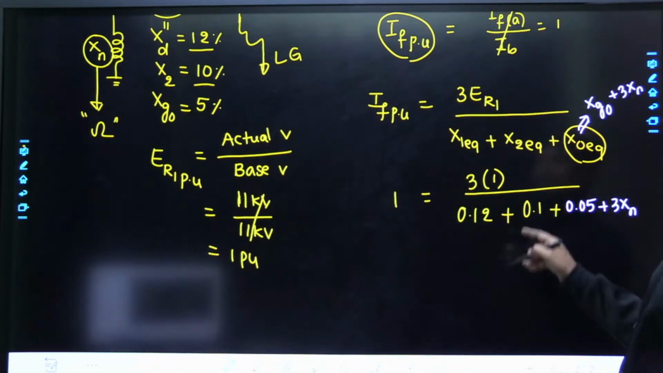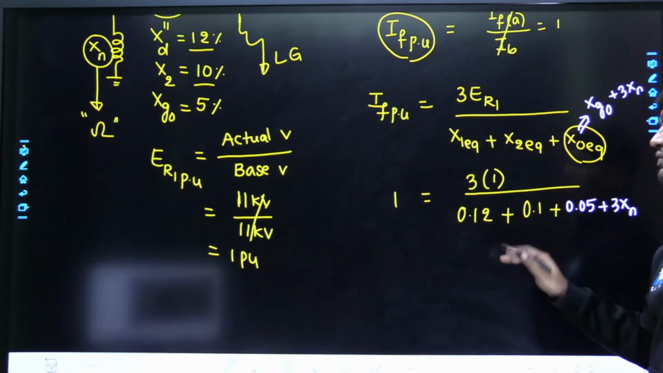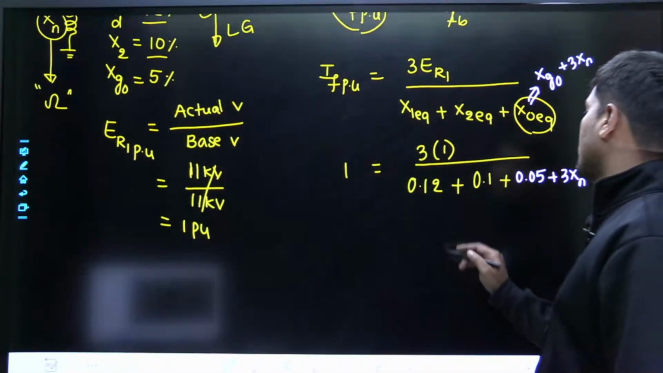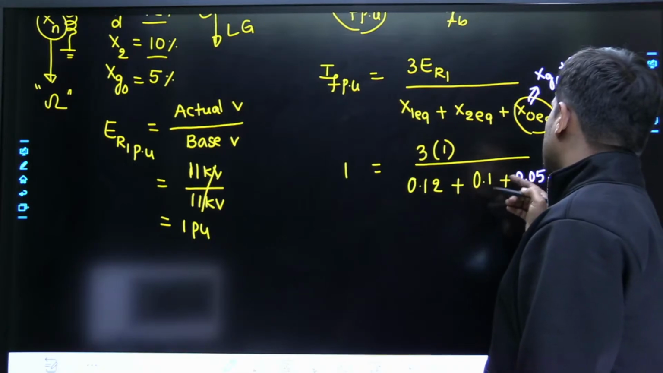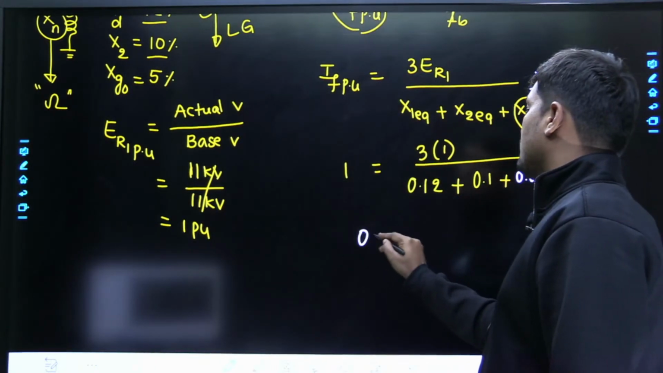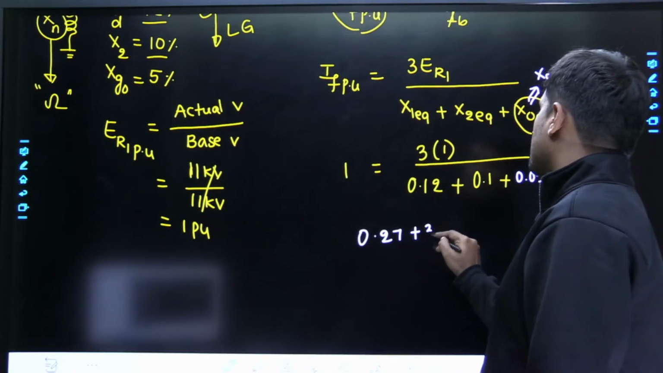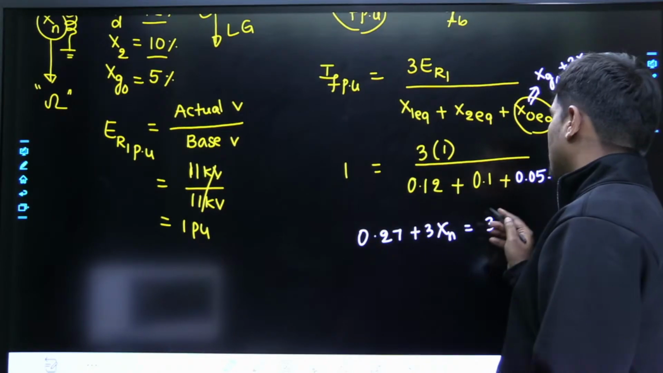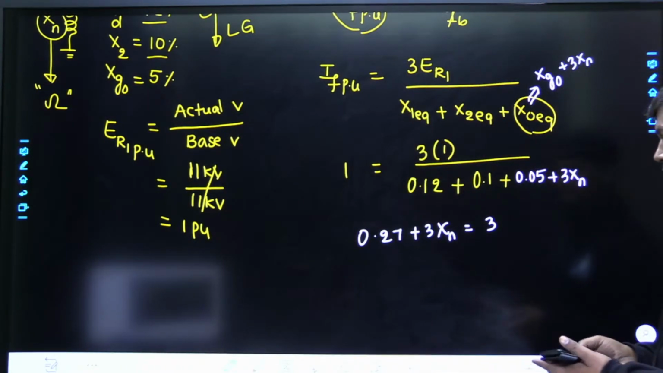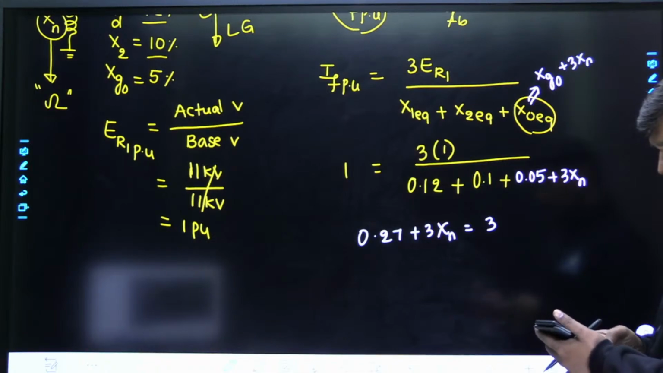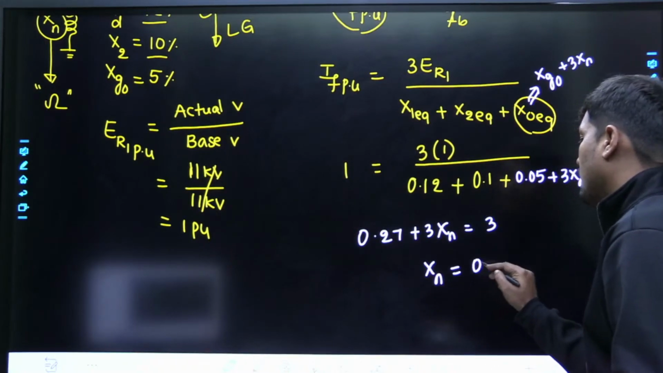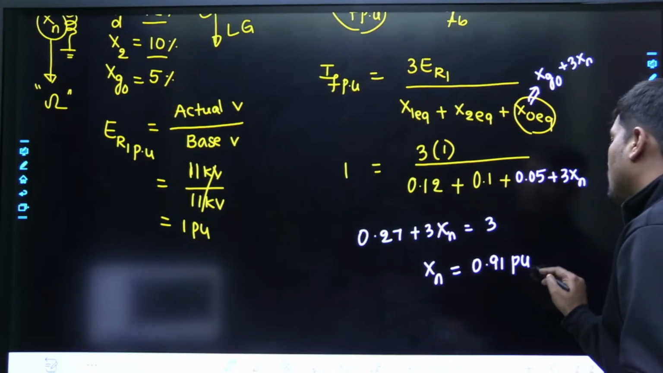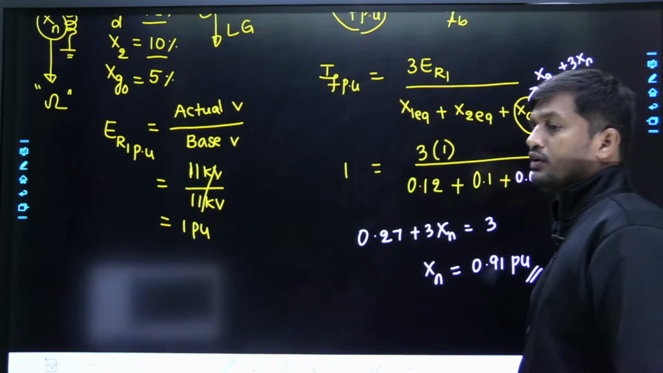Now tell me, here Xg0 is given as 5%, which means 0.05 plus, it should be 3Xn or Xn? 3Xn. Now all these values are per unit values, therefore calculated reactance also will be in per unit. Now tell me how much is this value? 0.22 plus 0.05 will be 0.27 plus 3Xn is equal to 3. From this, what is Xn value? Anybody? 3 minus 0.27 divided by 3. Xn value is going to be 0.91, which is in per unit or actual value? Per unit. Why? Because we have discussed so far per unit calculations.